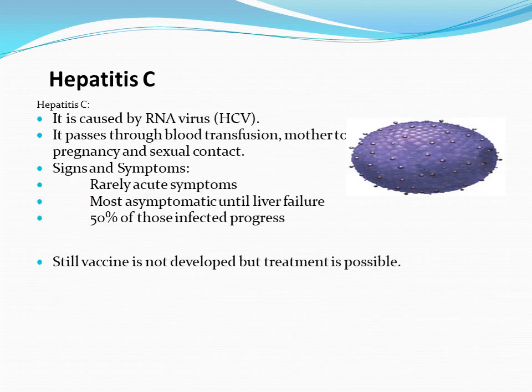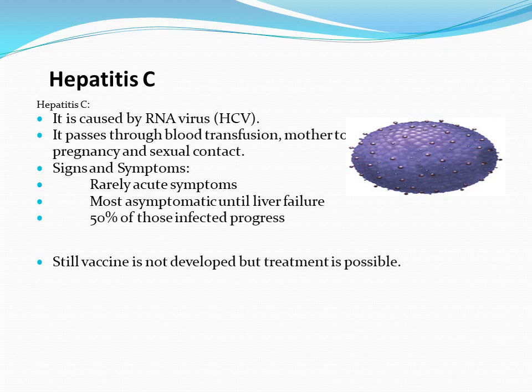Hepatitis C. This figure shows the hepatitis C virus, that is an RNA virus. It is passed through blood transfusion, from mother to child during pregnancy, it means through the placenta during pregnancy, to the newborn through breastfeeding of the mother, and through sexual contact.